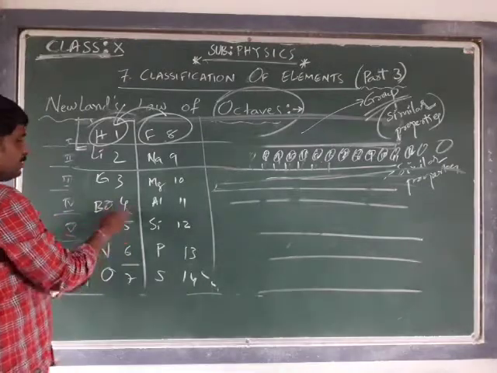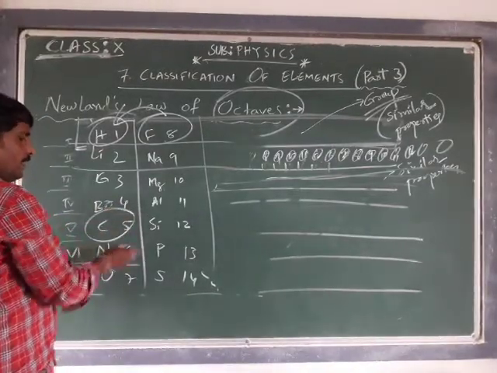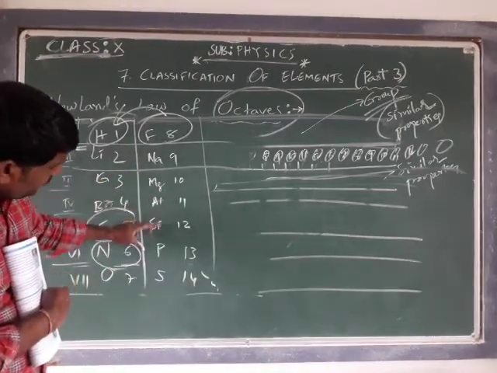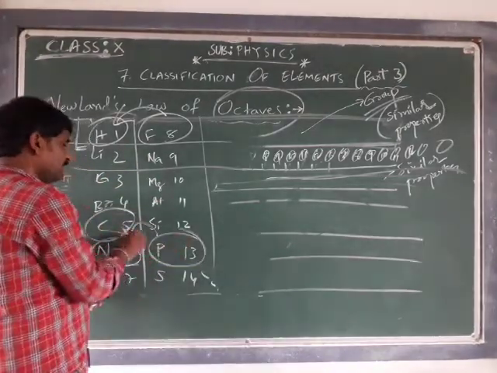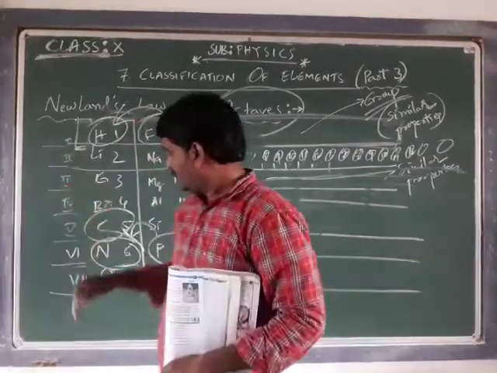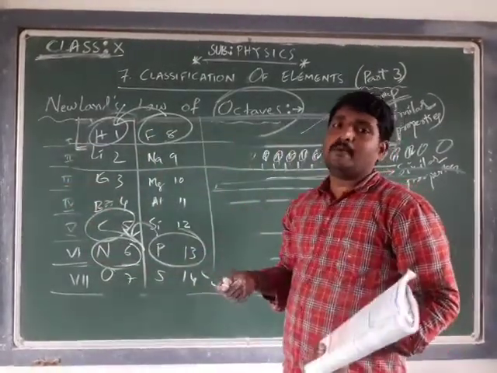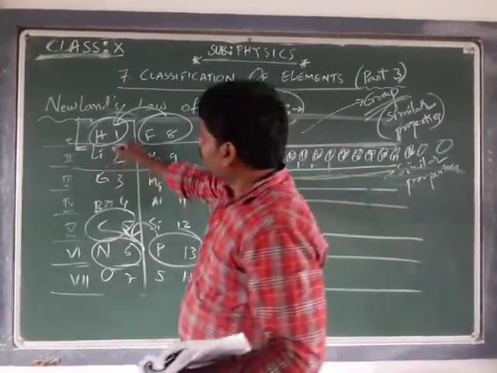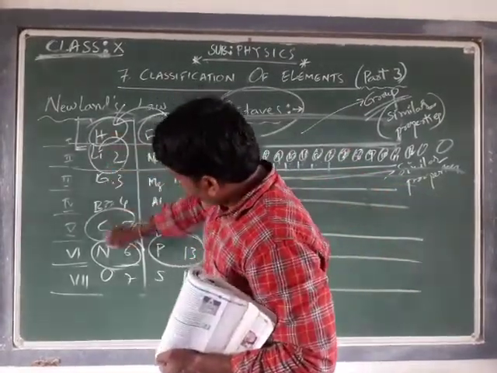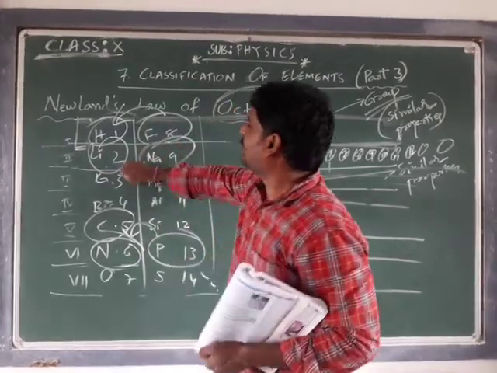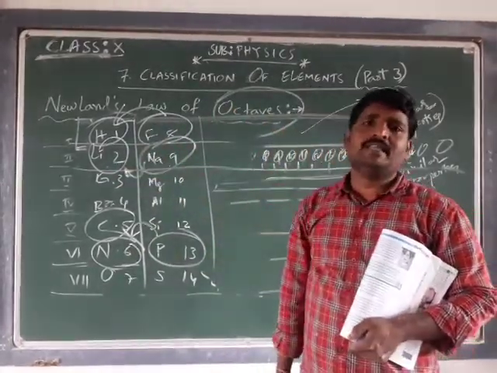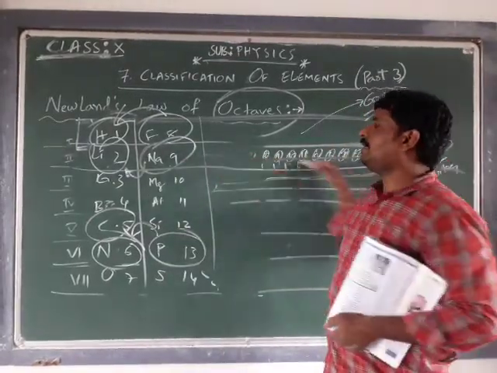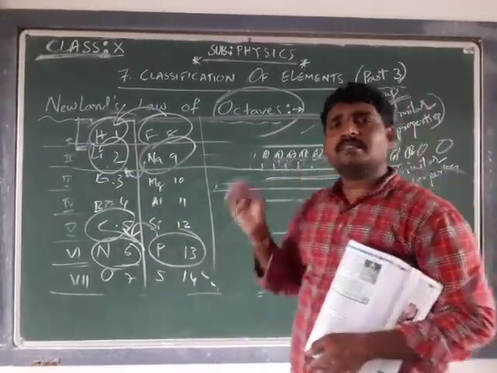Okay, if I take the first element as carbon. Otherwise, if I take the first element as nitrogen, 1, 2, 3, 4, 5, 6, 7, 8, the eighth element is phosphorus, which possesses the same chemical properties as nitrogen. That is the proposal. Suppose I take the first element as lithium, 1 to 8, sodium possesses the same chemical properties as lithium. And not only lithium, all the elements present in the horizontal row possess the same properties.